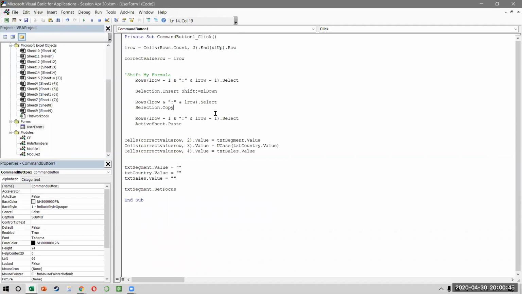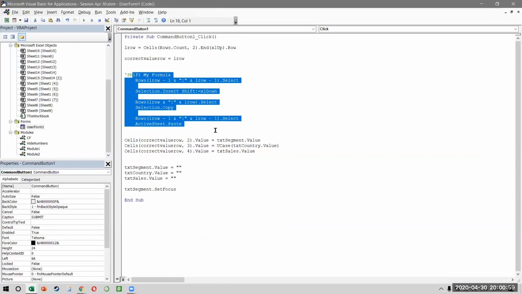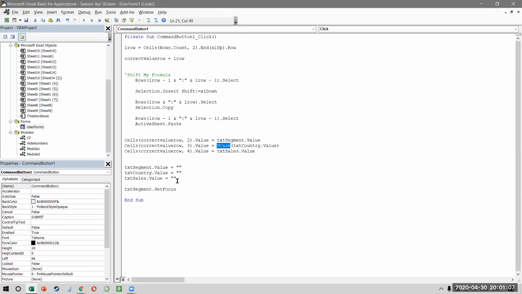We created a form. We connected every text box in the form to a cell, but the cell column we know, but the row we don't know. So we calculated the L row here, and this entire part we were doing only because we had a formula. Otherwise, it would have been much simpler. But we first have to shift the formula, create a blank row, and then put the new values inside. Okay? Then some additional things. I showed you this UCase. I showed you the set focus, and the fact that after every input, the existing text boxes should become blank.